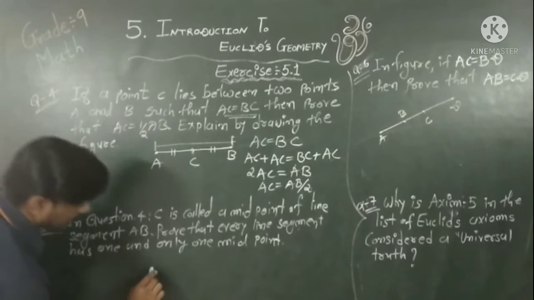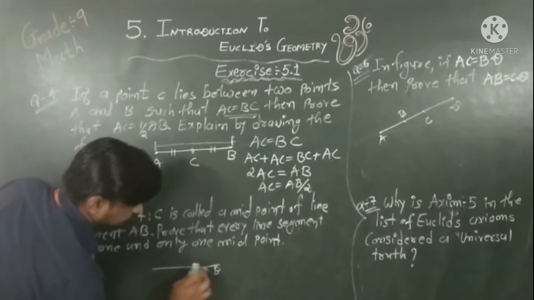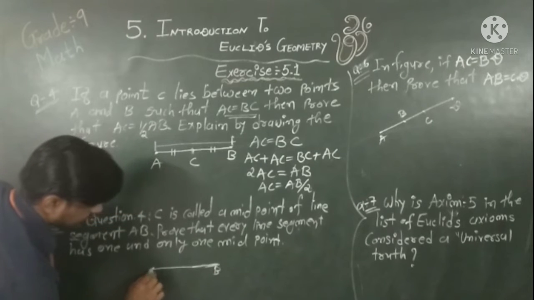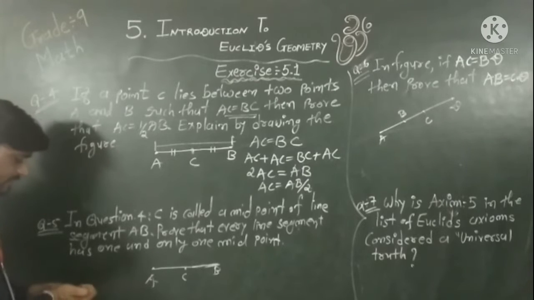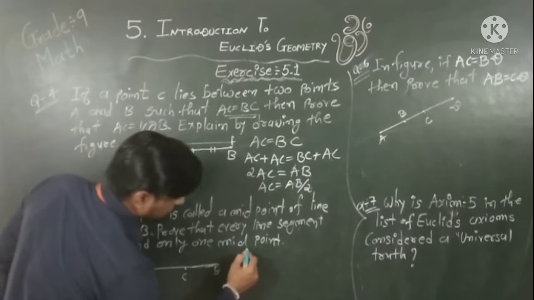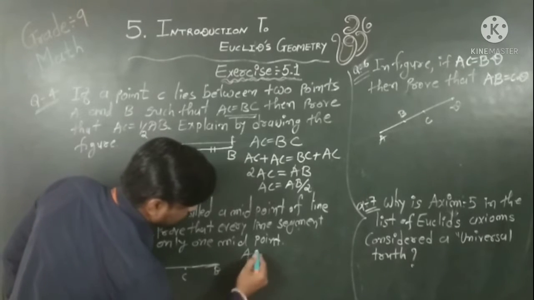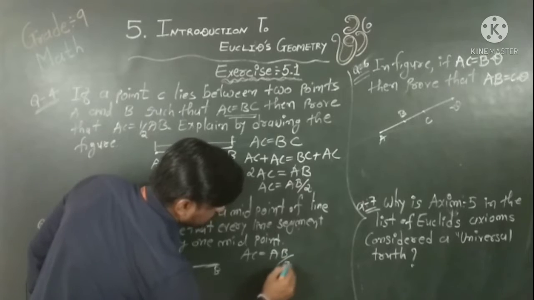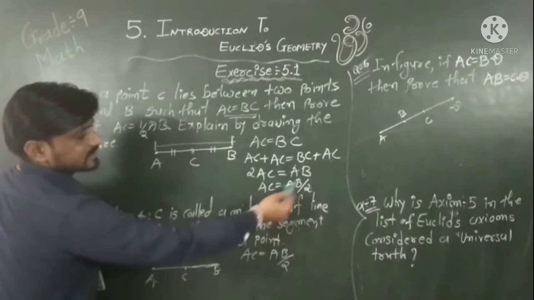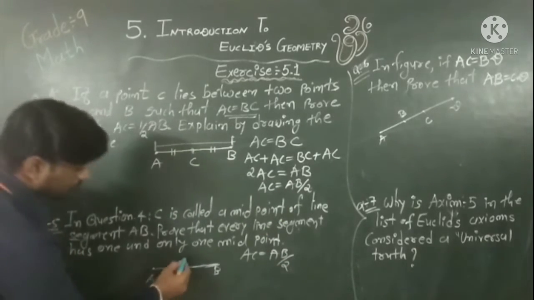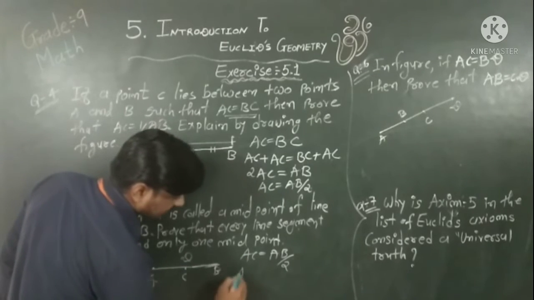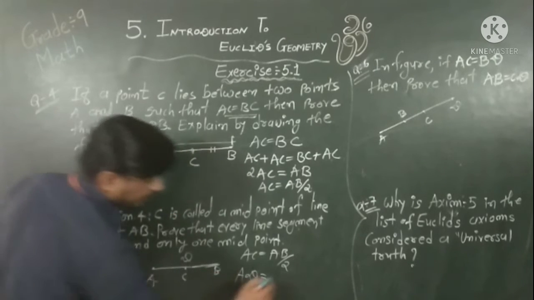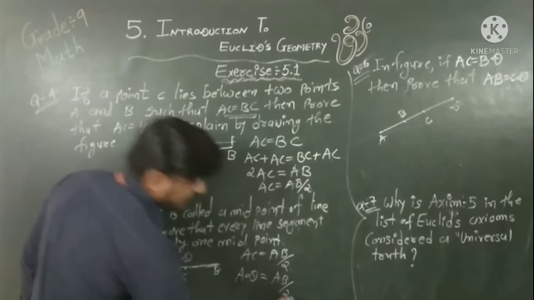So first of all, I draw the figure again, this AB. Suppose this is AB and this is a midpoint. This is the given midpoint. So C is a midpoint. That means we can write AC is equal to AB upon 2. Okay, we can write this because we proved that previously. Now let D be a midpoint of AB. So I can write like this. Similarly, AD is equal to AB upon 2. This is our second equation.